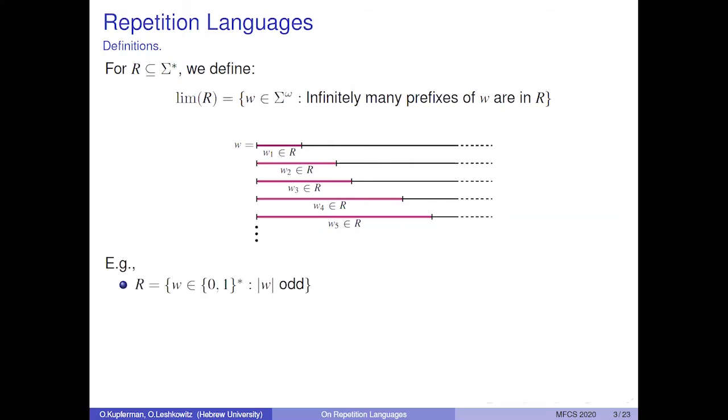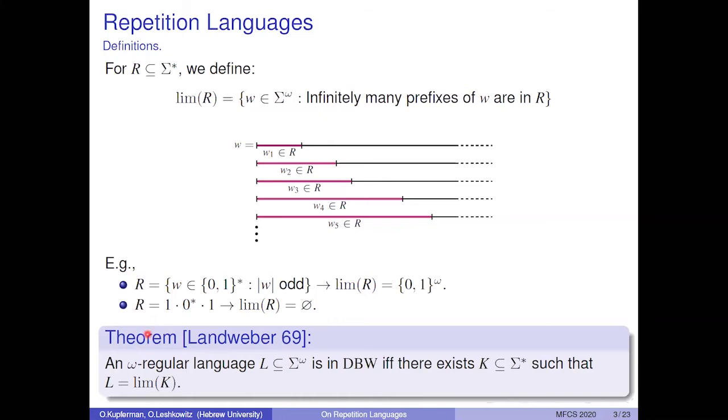For example, if R is all finite words of odd length, then the limit of R is all infinite words. And if R is all sequences of zeros sandwiched in between ones, then the limit of R is the empty set. We state the following theorem proved by Landweber. An omega regular language L is in DBW, namely recognizable by a deterministic Büchi word automaton, if and only if there exists a language K, such that L is the limit language of K.